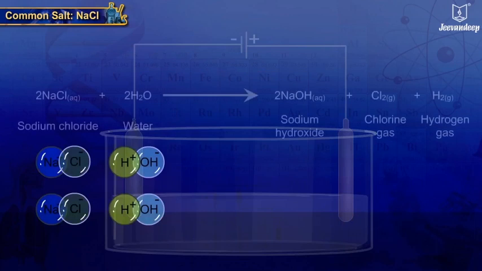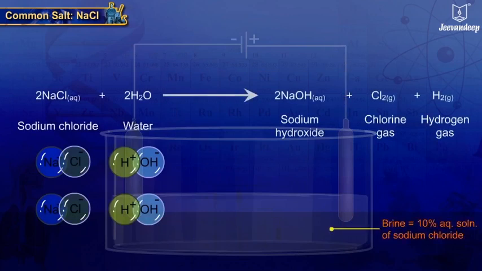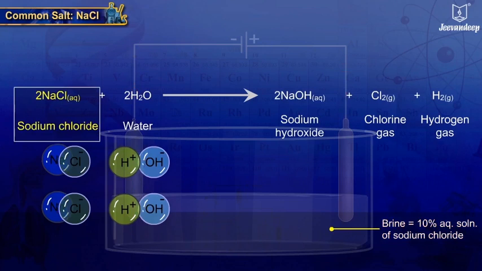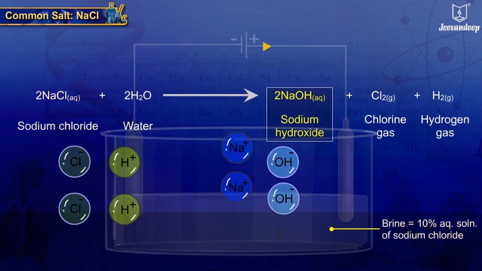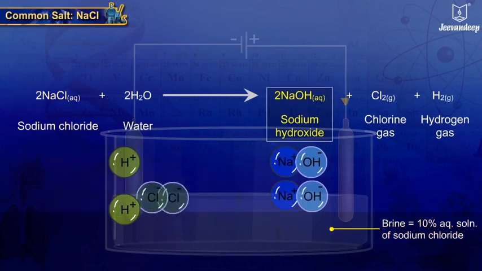When electricity is passed through 10% aqueous solution of sodium chloride, known as brine, it decomposes to form sodium hydroxide.